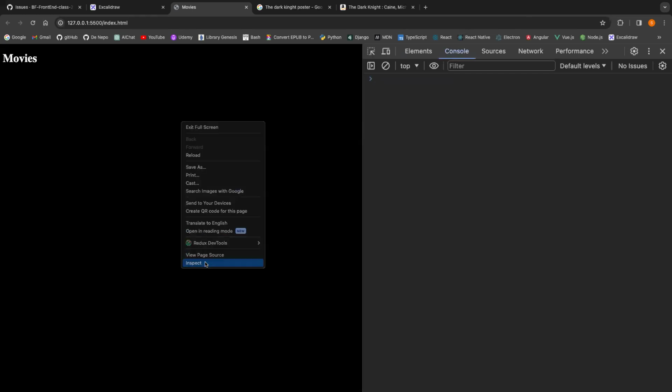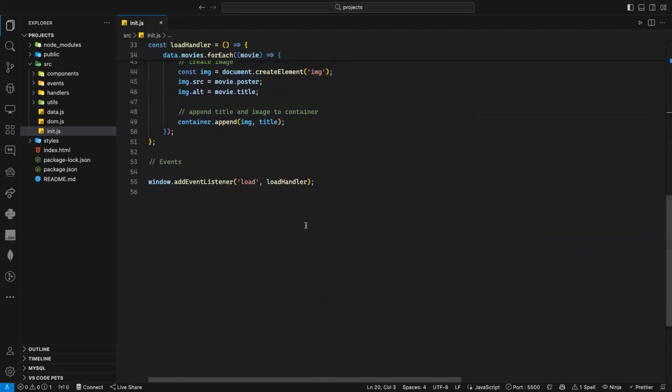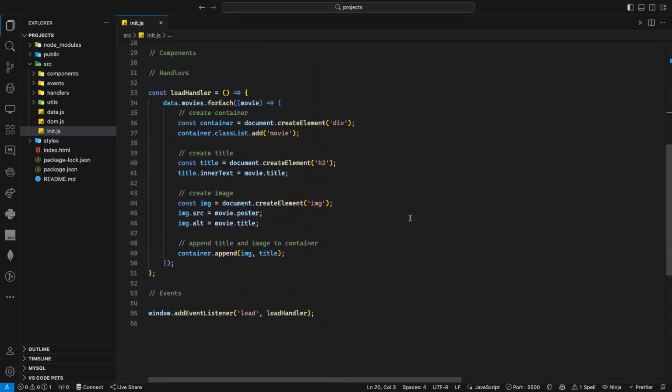And it looks like I have nothing. Let's just check what's going on. Inspect. Here. Well, I have a slight problem. Can anyone tell me what the problem is? I can't see my images. Why? Can anyone tell me what the problem is?